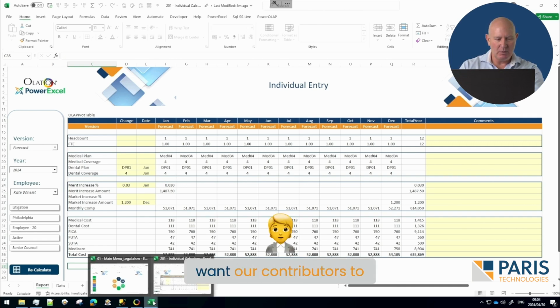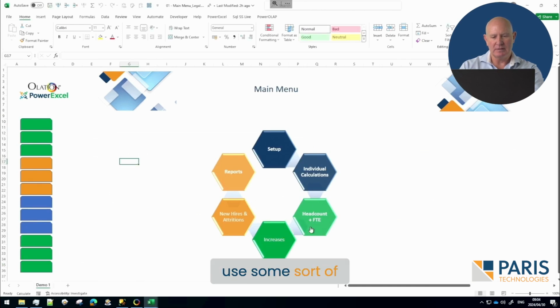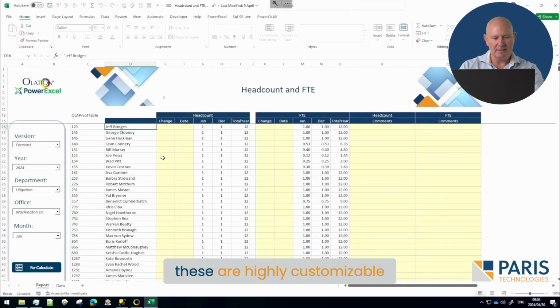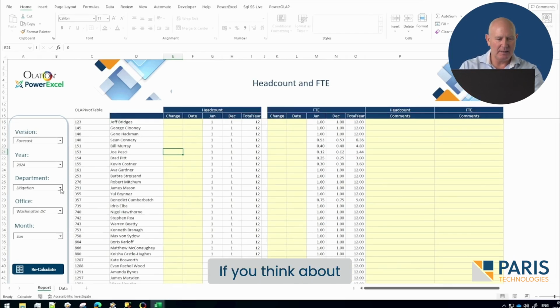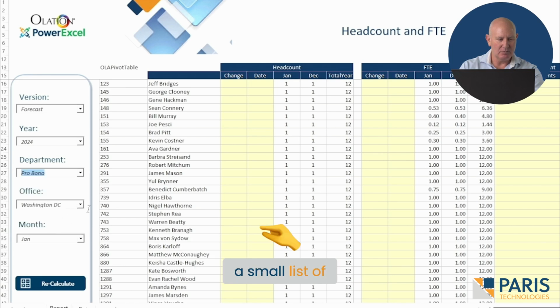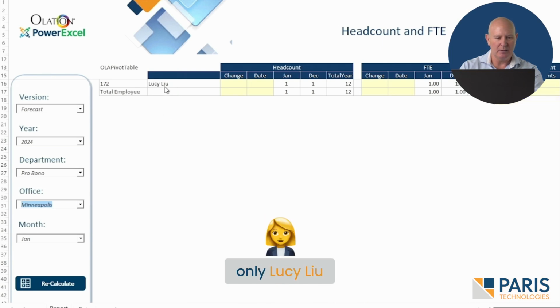But in reality, we want our contributors to use some sort of bulk input schedule. So something like this, and again, these are highly customizable. But here we go. If someone was planning the pro bono department, they would only have a small list of officers to choose from, and potentially there's not too many people in those offices. In this particular one, only Lucy Lou.